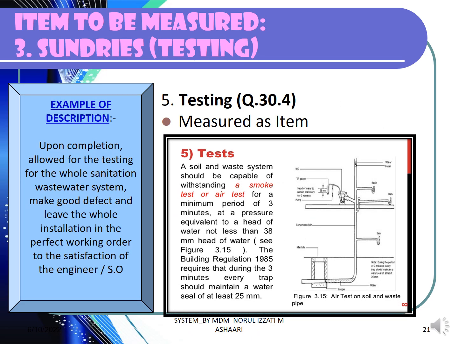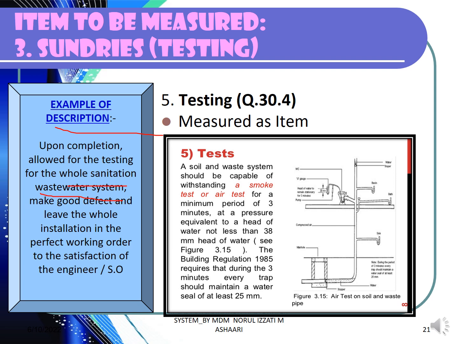Okay. Now, don't forget, for any measurement for the building services, it is compulsory for every building services to be measured with the testing. Okay, there are few type of the testing available for the system itself. This is the example of the description. You may review what you have written previously in code the installation, but just change the word to the whole sanitation wastewater system. Make sure include the make good the defects and leave the whole installation as the satisfaction according to your project. If the project is government project, you have to use the word SO, Superintending Officer.